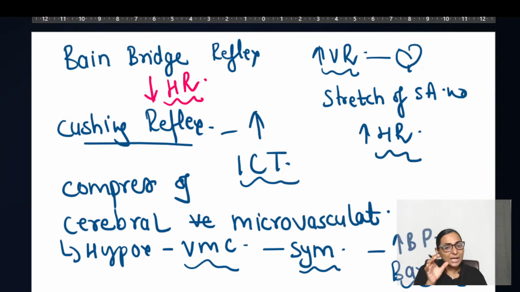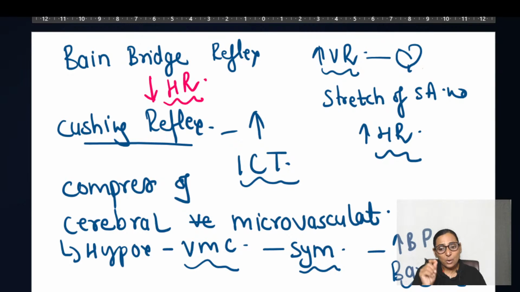So see what is happening here. Just try to understand this and don't confuse this with the CNS ischemic response. Compression of the cerebral microvasculature is going to cause a strong stimulation of the vasomotor center, and through the CNS ischemic response, the blood pressure will rise.